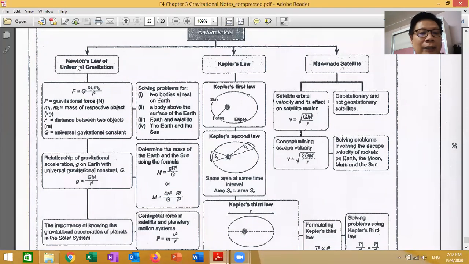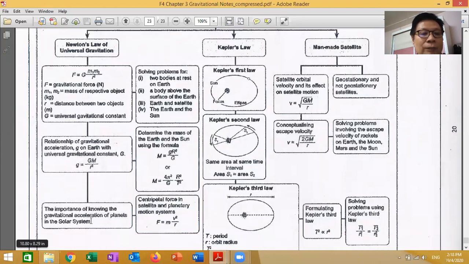Under Newton's law of gravitation, we have learned the gravitational force. This formula is very important, right? Then we also have learned the gravitational acceleration formula. This is the first formula, and this one is the second formula. From these formulas, you can learn how to solve problems of two objects at rest, the body above the surface, and so on.